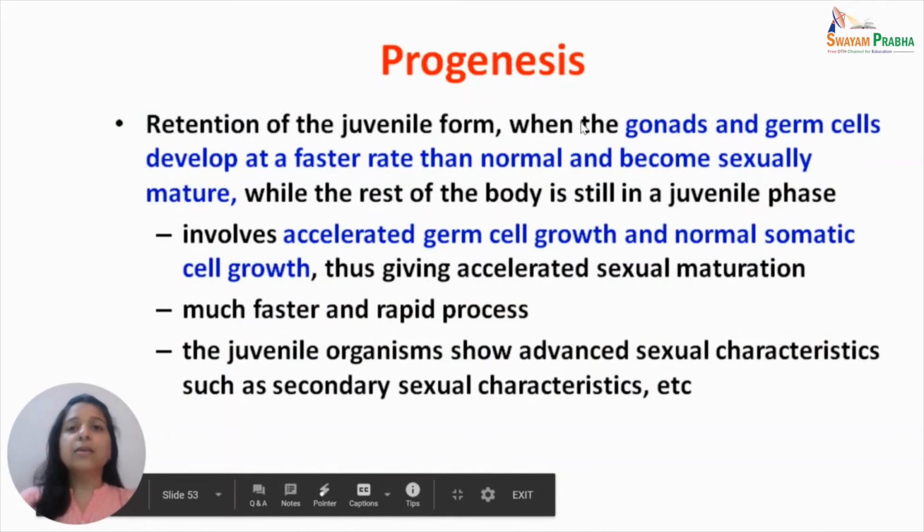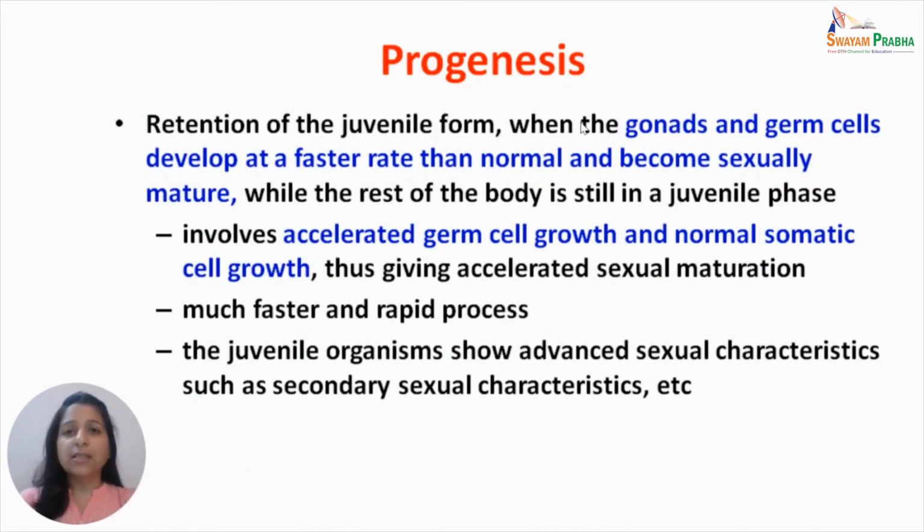The second term is progenesis, which refers to the retention of juvenile form when the gonads and germ cells develop at a faster rate than normal and become sexually mature, while the rest of the body is still in a juvenile phase. So progenesis involves an accelerated germ cell growth and normal somatic cell growth.